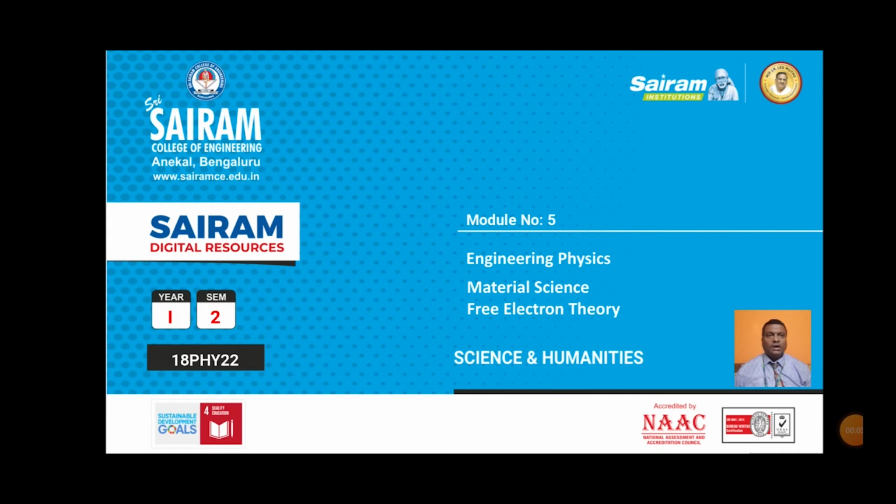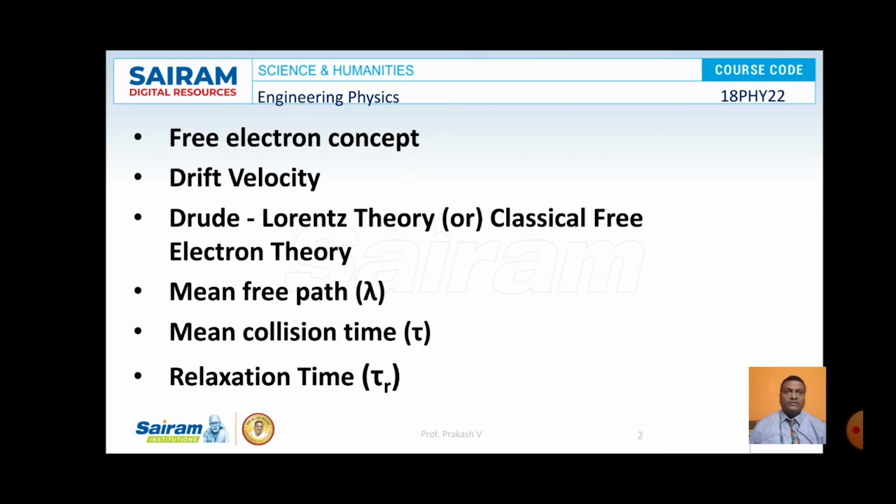In this video, I am going to explain material science and free electron theory, which comes under module 5 of engineering physics prescribed by VTU. Here, I am going to explain the following points: free electron concept, drift velocity, Drude-Lorentz theory or classical free electron theory, mean free path lambda, mean collision time tau, and relaxation time tau r.